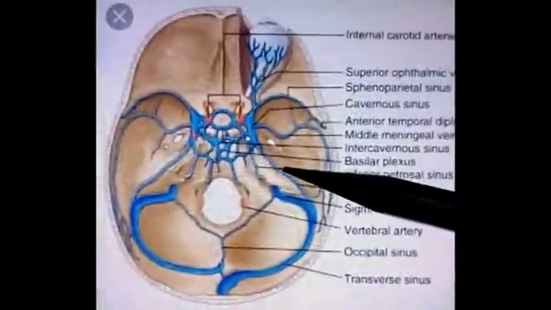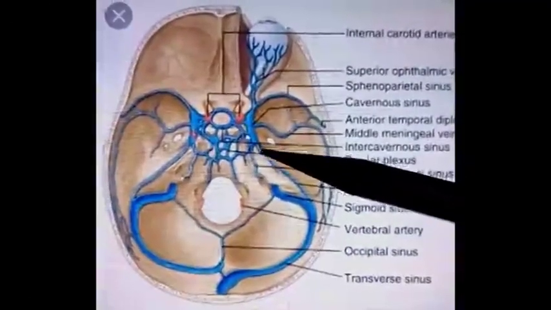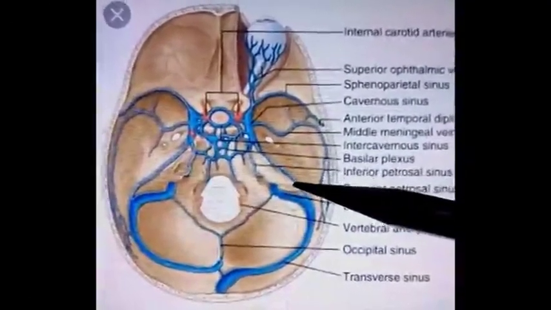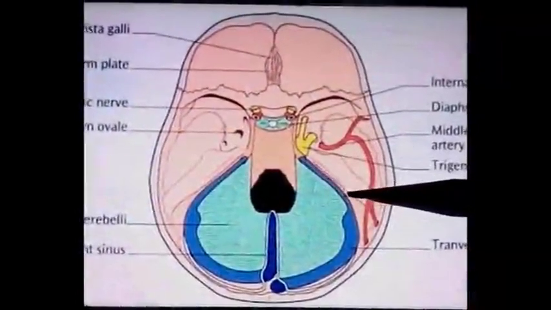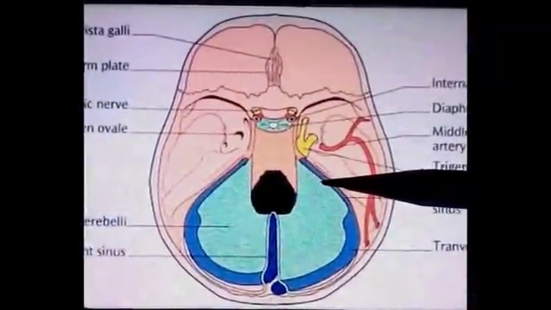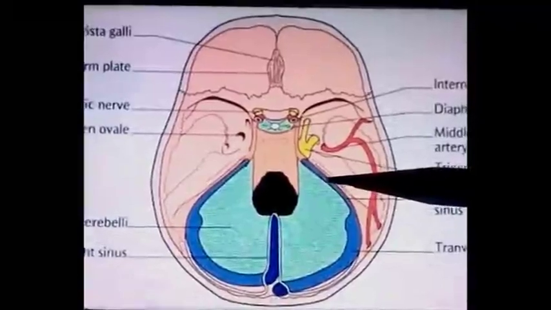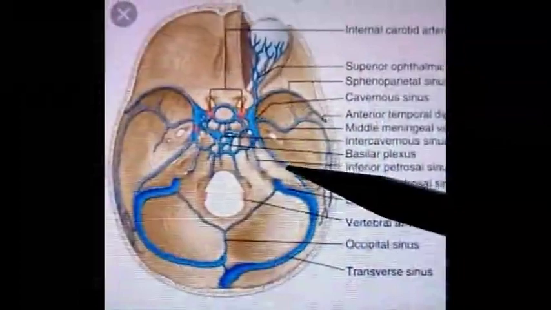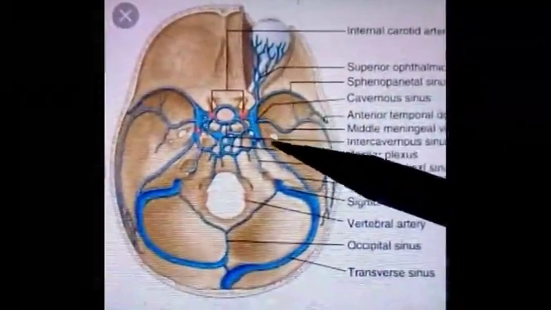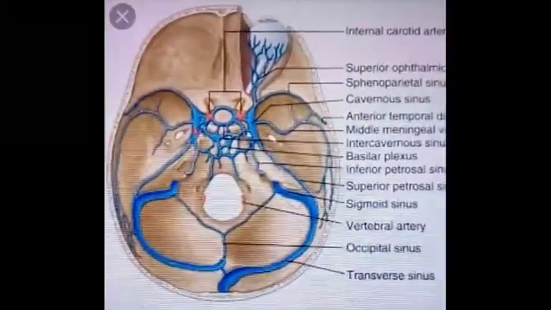Superior petrosal sinus runs along the upper border of the petrotemporal bone. It is also the area of attachment of the anterior part of the attached margin of the tentorium cerebelli. This sinus connects the cavernous sinus with the transverse sinus.